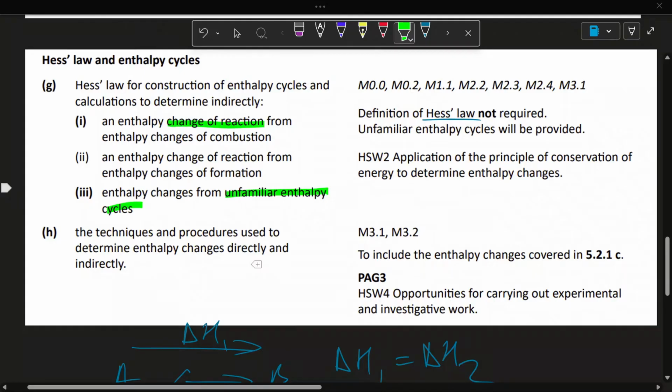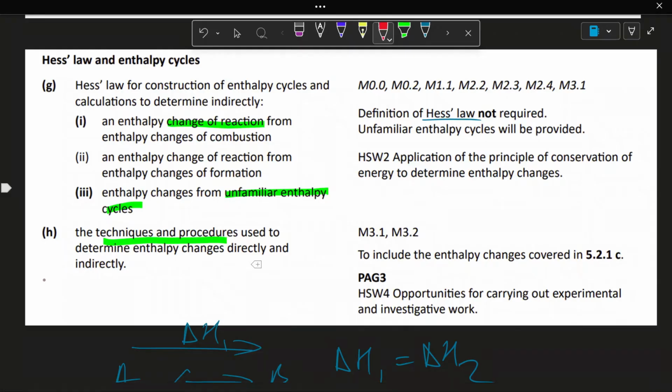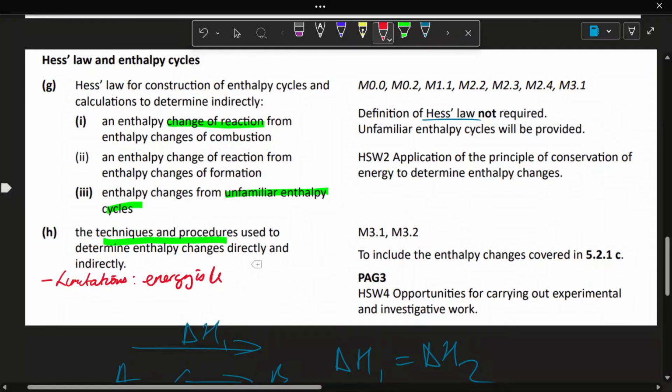Finally, just a little bit of techniques and procedures for enthalpy changes. So this is more of a practical aspect. Something that we could have mentioned in our practicals is limitations. Why isn't our result exactly the same as what we get from a textbook? Some limitations are energy is lost to the surroundings.